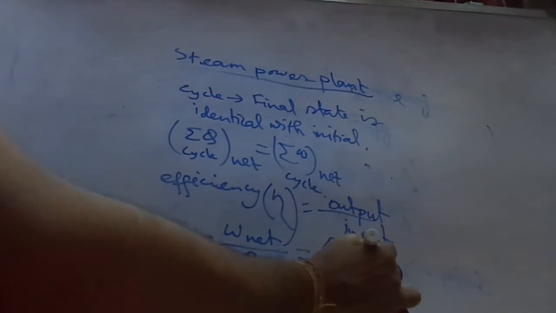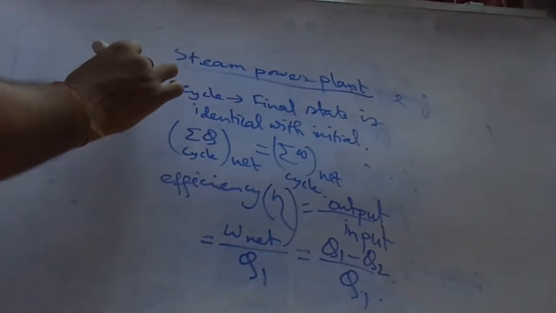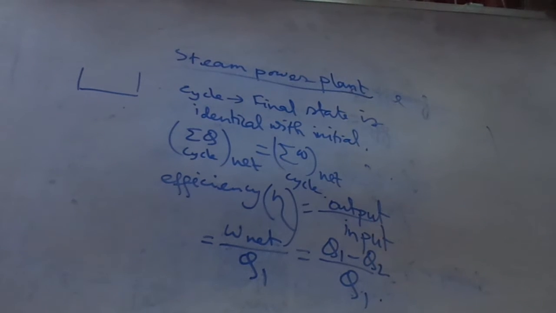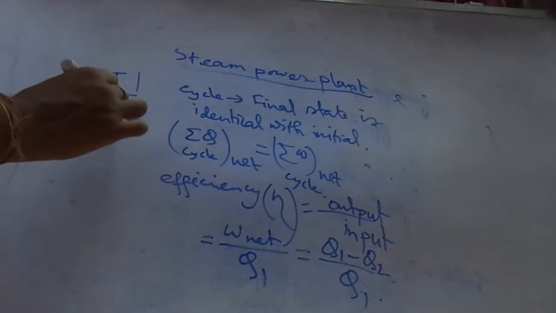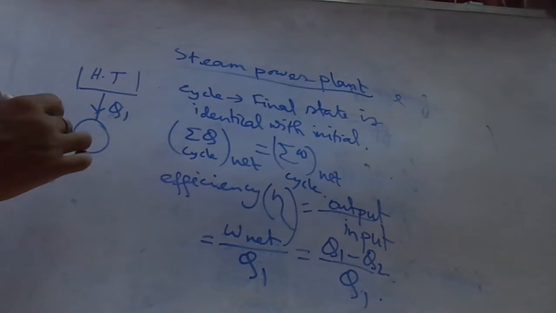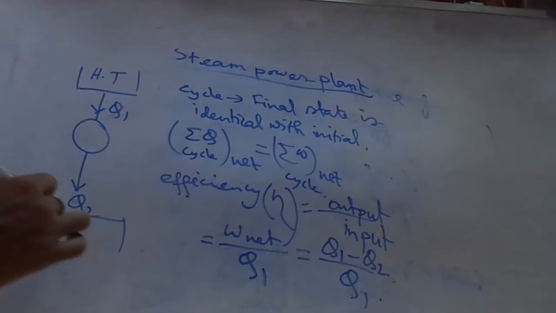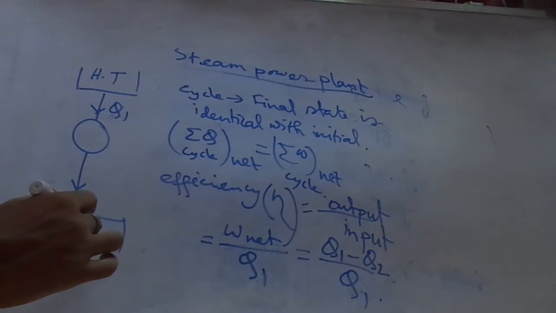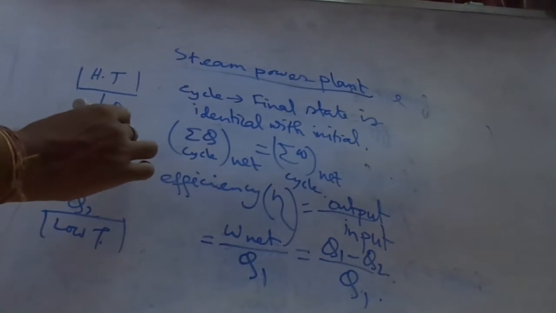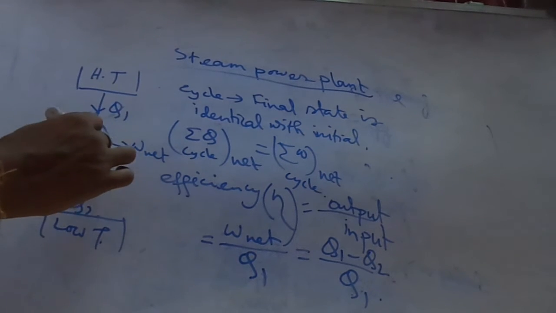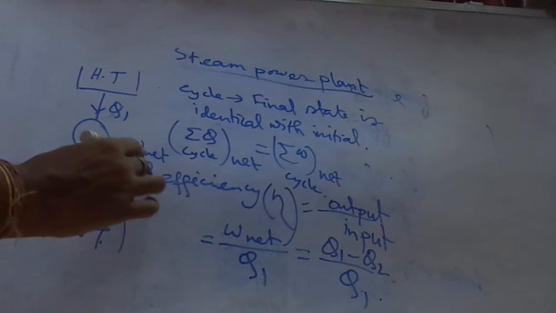Suppose this is the high temperature reservoir, from which Q1 heat is transferred. This is Q2, the low temperature reservoir, and W net equals Q1 minus Q2.